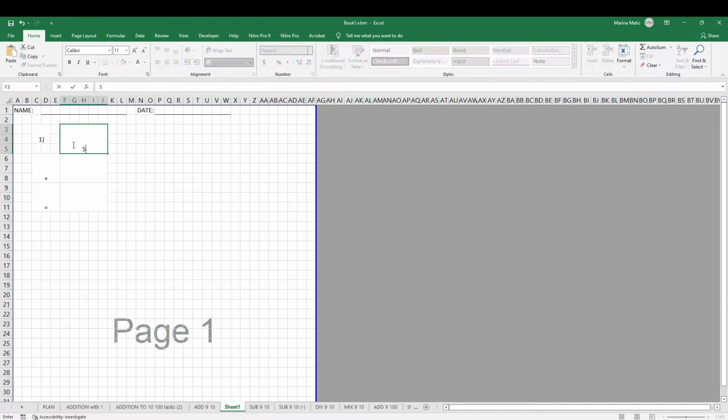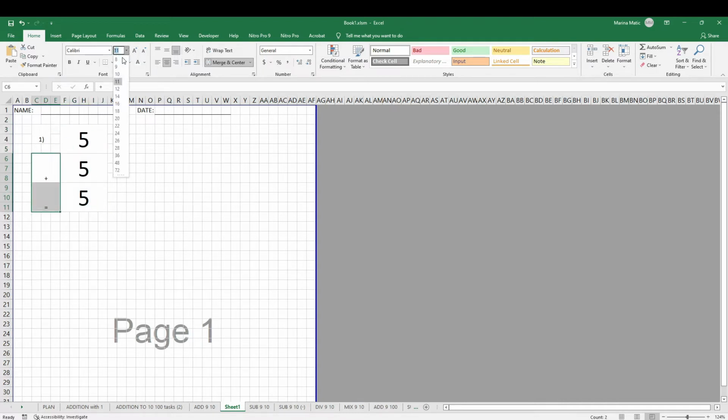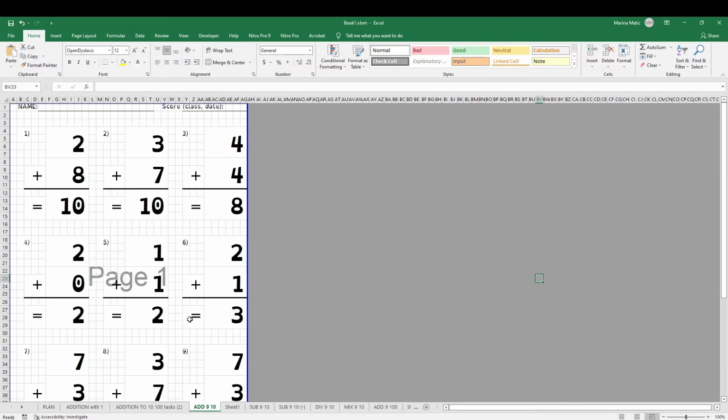And here I'm just going to type a random number at the moment, just so I can set the font. So let's go higher. So 36 looks good. Let's go with 36 here as well. And this needs to be underlined. So that is number 1, and let's also increase this. I'm not using any random font. The font I'm using is called Open Dyslexic font.